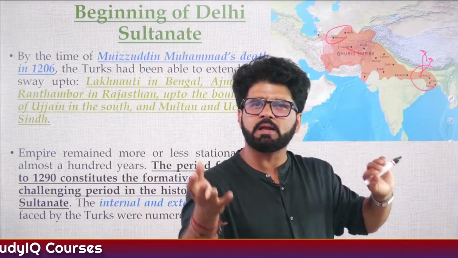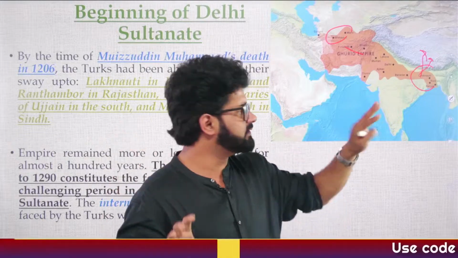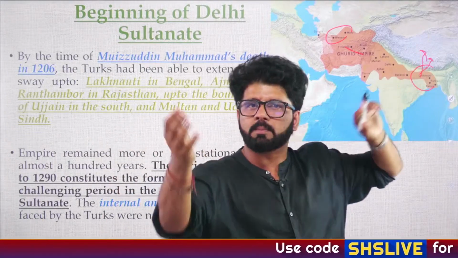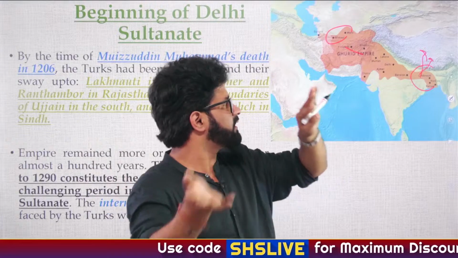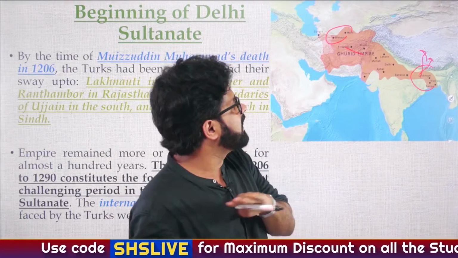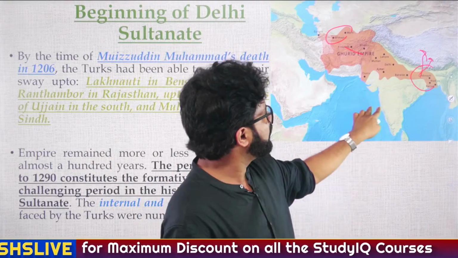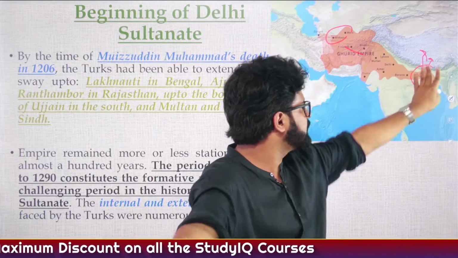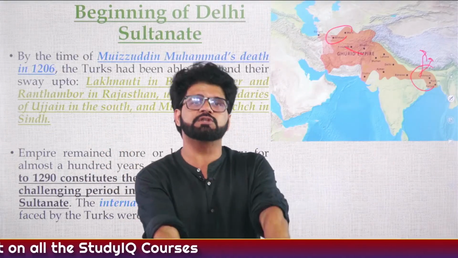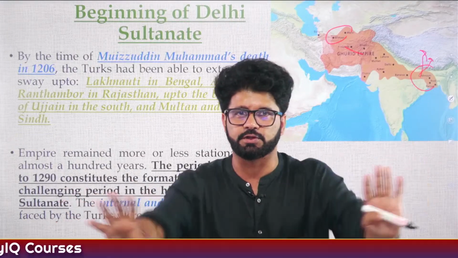During that period, he installed a guy called Ali Mardan Khalji, saying that you rule over Lakhnauti, I am coming from Tibet. And then that was a disaster. He came back and Ali Mardan killed him. So he died in 1206, and for 21 more years, this Khalji dynasty ruled in Lakhnauti. Don't confuse this particular Khalji dynasty with the Khalji dynasty of the Delhi Sultanate.